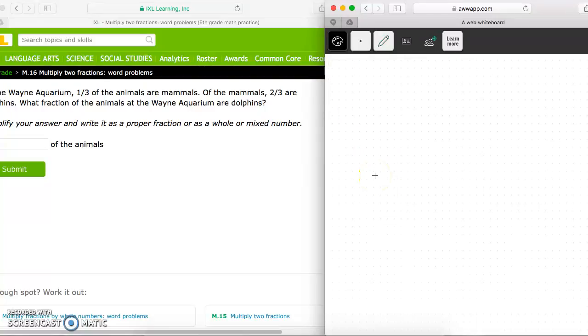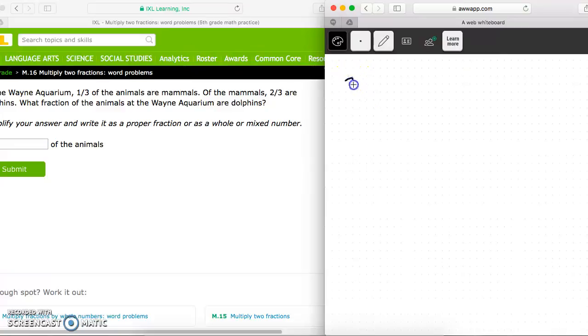At the Wayne Aquarium, 1/3 of the animals are mammals. Of the mammals, 2/3 are dolphins. What fraction of the animals at the Wayne Aquarium are dolphins? Simplify your answer. Again, write it proper or as a whole or mixed number. So 1/3 are mammals. 2/3 are dolphins. So what fraction of the animals at the Wayne Aquarium are dolphins? So I need to find what 2/3 of 1/3 is.